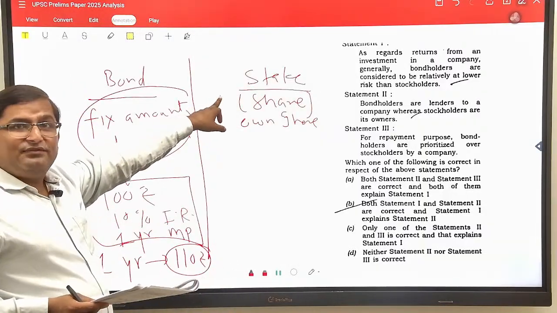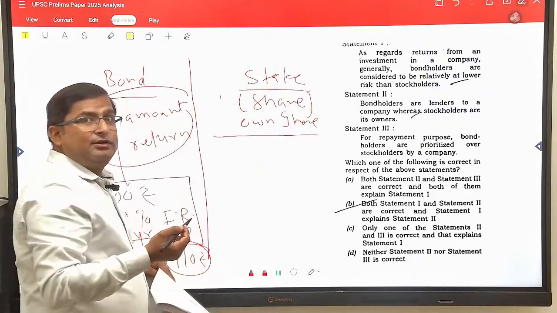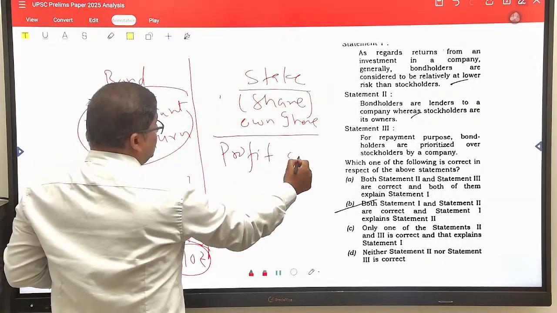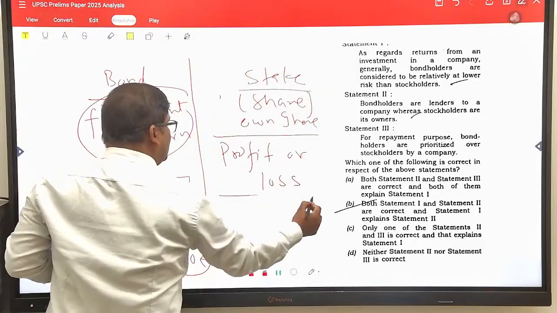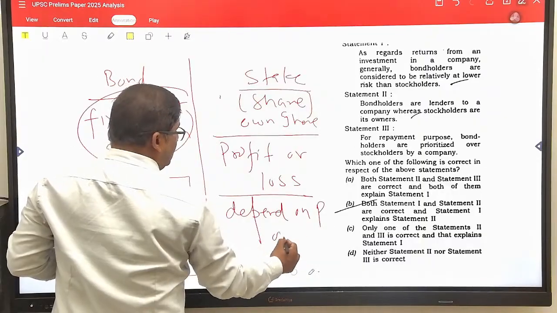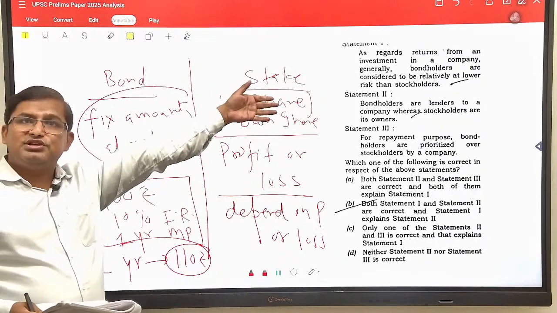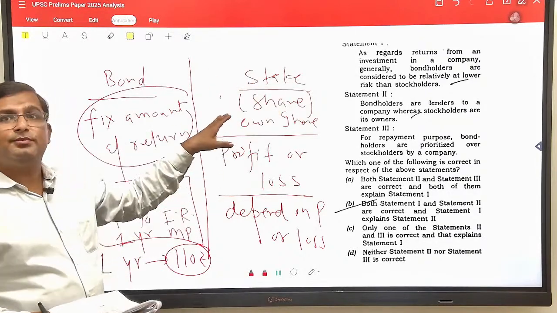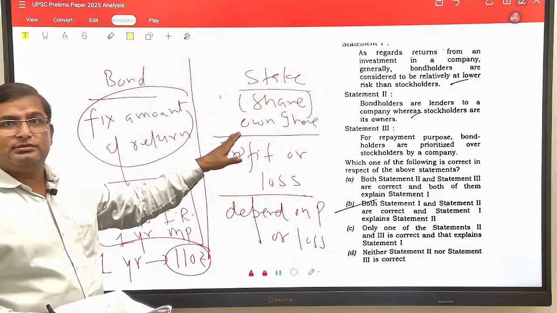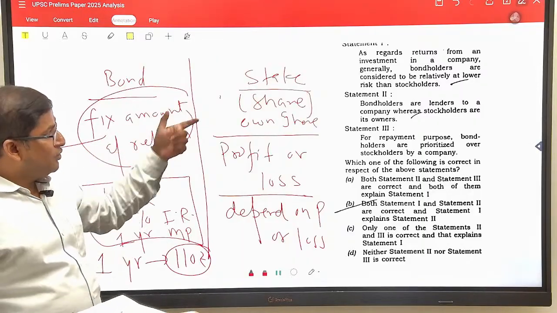But when we see the shareholders or the stakeholders, they own shares of the company. Share of the company means their profit or loss will depend on the profit or loss of the company. If the company is in loss, then the shareholder will also be in loss. If the company is in profit, then the shareholder will also be in profit. So they are at risk. But bond holders get a fixed amount of return. Now come to the next.